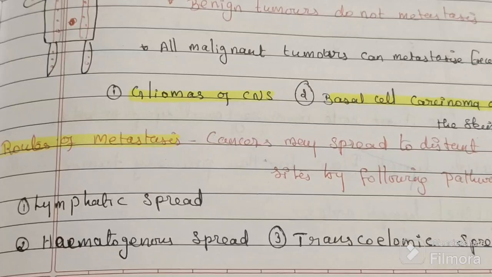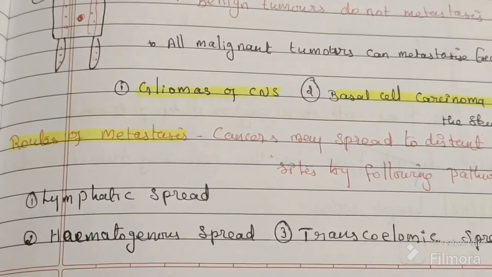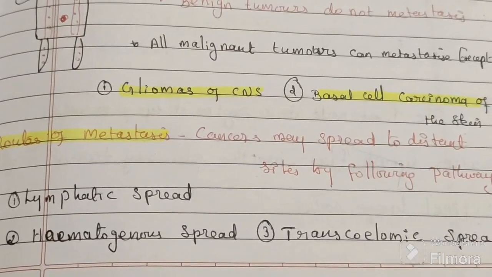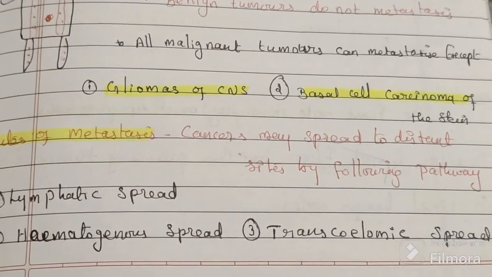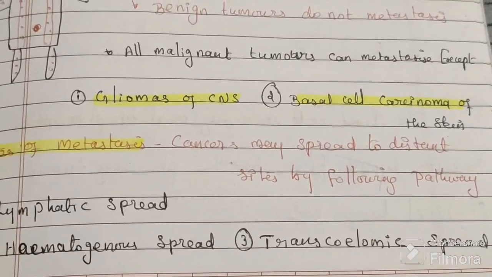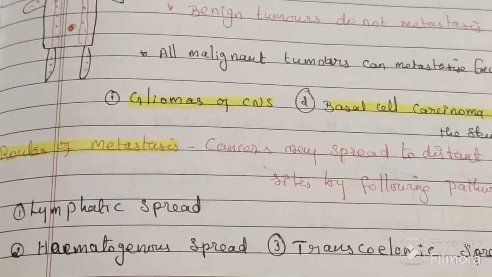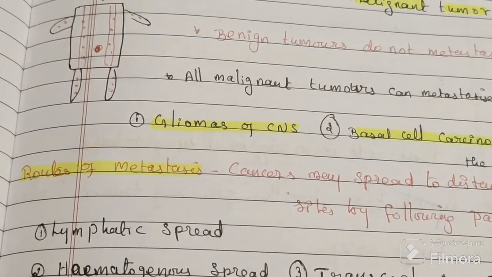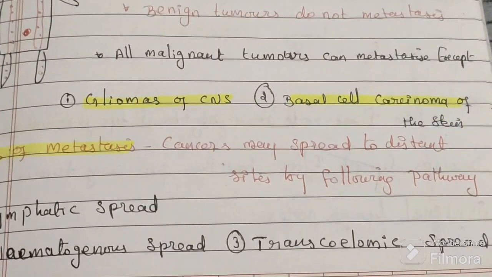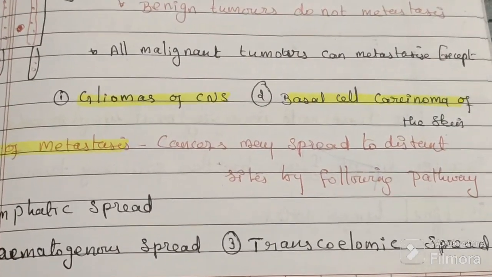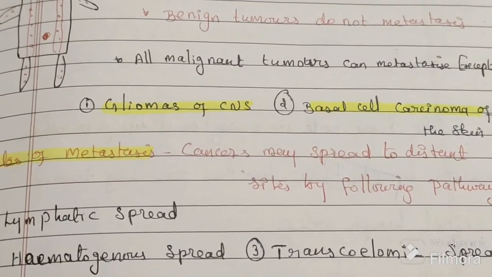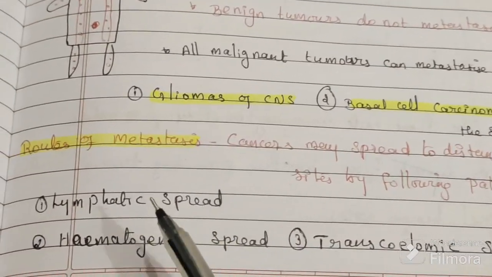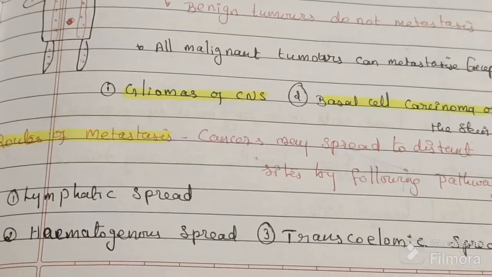So what are the routes of metastasis? There are three routes of metastasis: lymphatic, haematogenous, and transcoelomic spread. Haematogenous means blood spread, and transcoelomic means it can spread through a cavity. But this one is rare; the predominant routes are lymphatic and haematogenous.